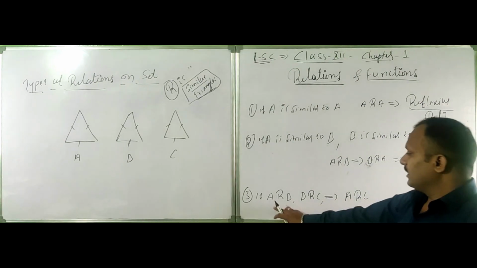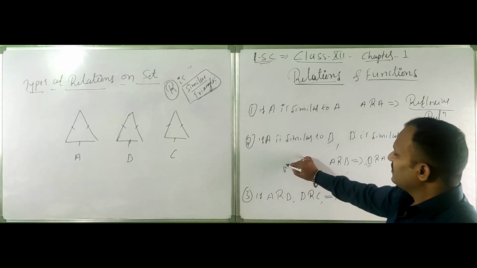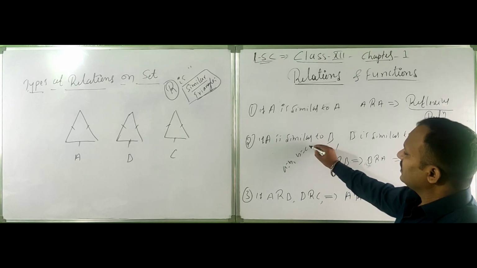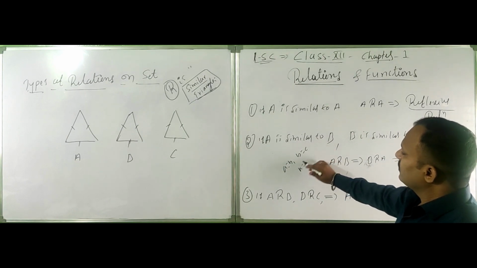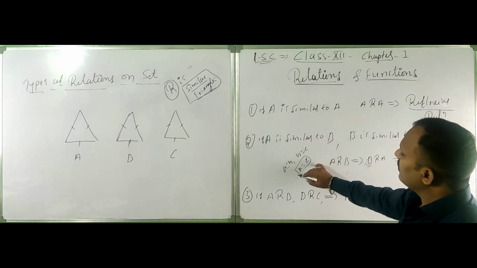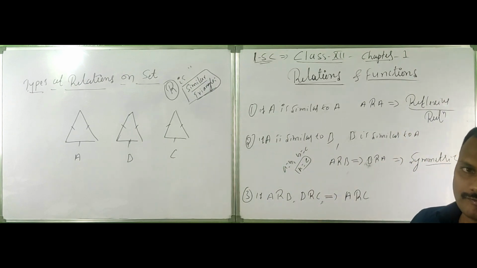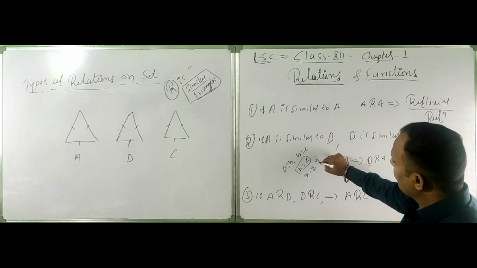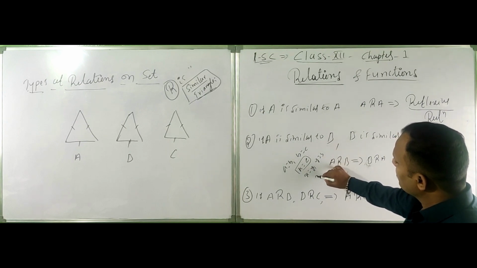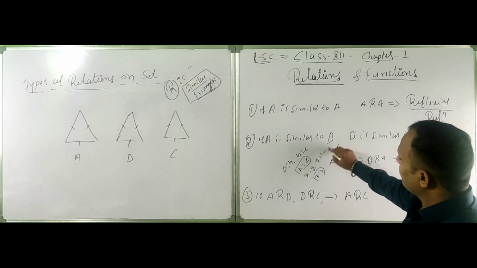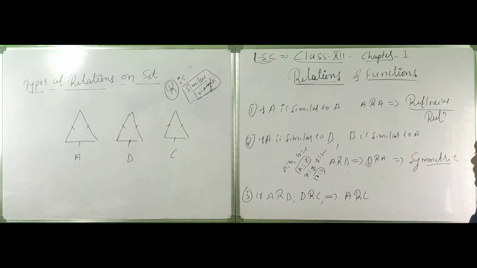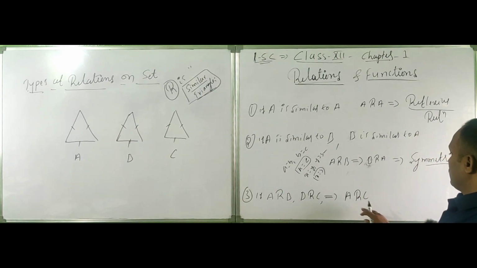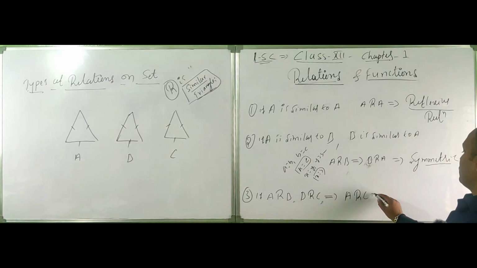Because if A is equal to B and B is equal to C, then A is equal to C. Similarly, X equals Y and Y equals Z, then X equals Z, right? Yes. This is called transitive.